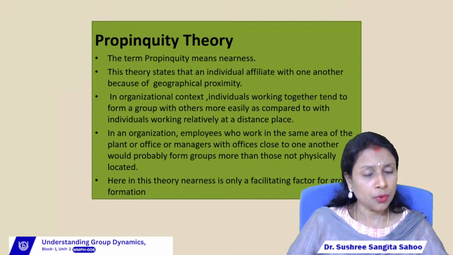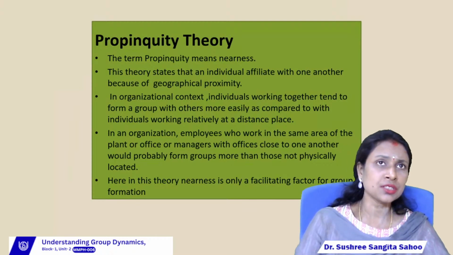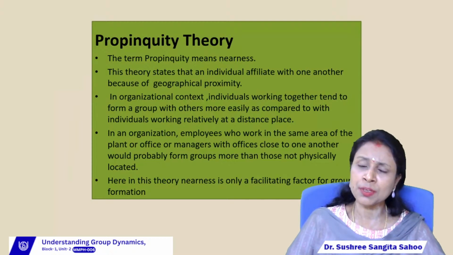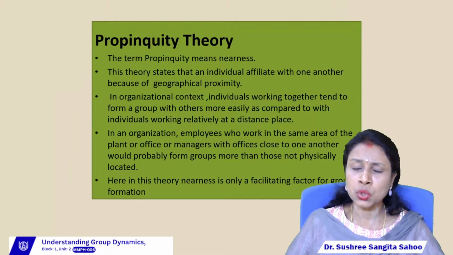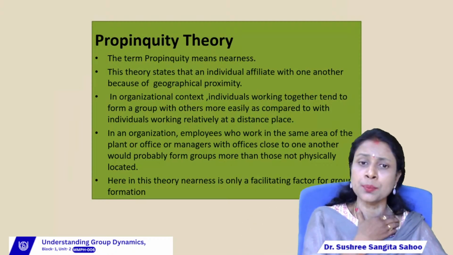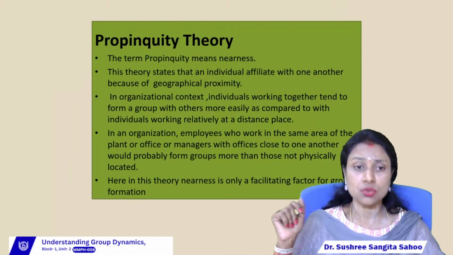In that case, all the people who are working under the first manager will be interested to form a group among themselves rather than with the members of the second, third, and fourth manager, because they are not compatible with them. They don't know the roles and responsibilities of the other people, or the nature of the other people, or the nature of the other managers also, right?